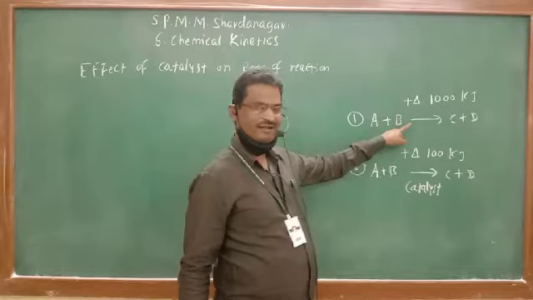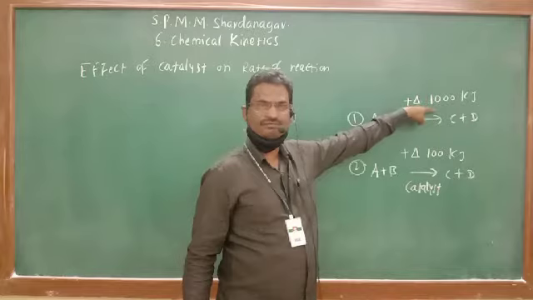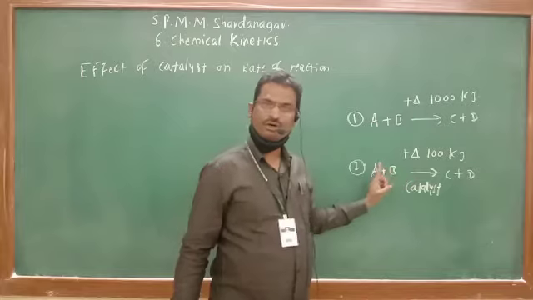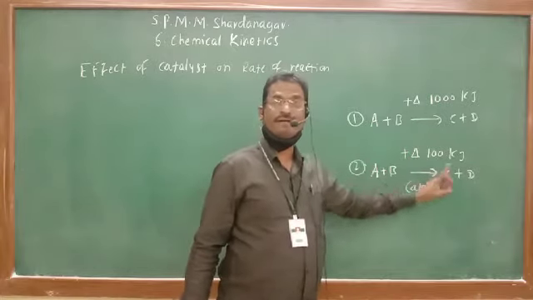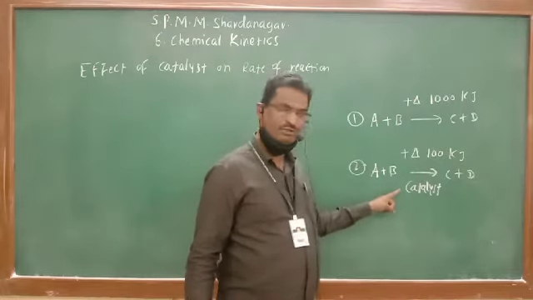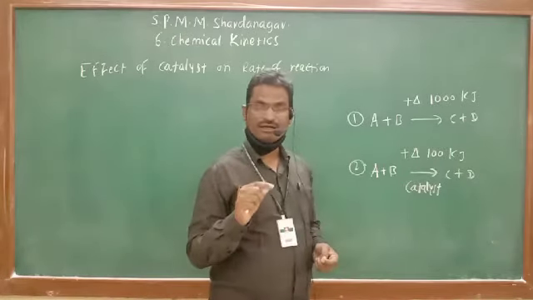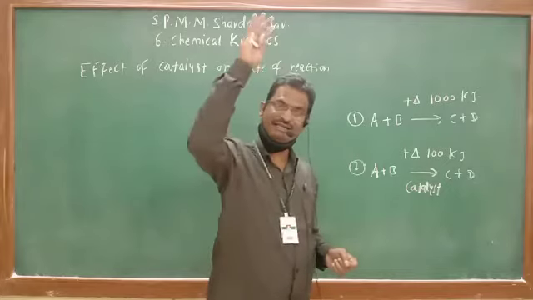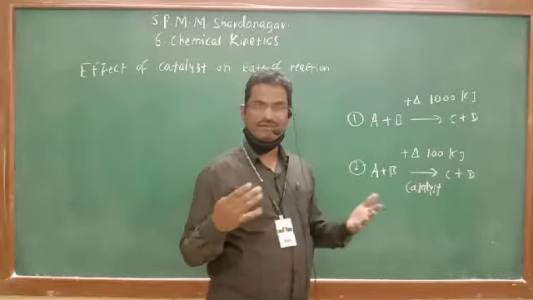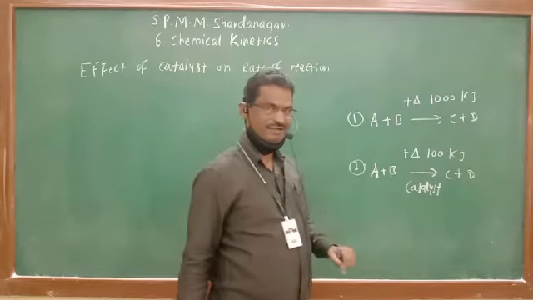You got it? So now what is the role of the catalyst? In the absence of a catalyst, a large quantity of energy is required to convert a reactant to the product. And in the presence of a catalyst, a less quantity of energy is required to convert the reactant into the product. So what does it mean? It means that the catalyst gives a pathway for the reaction where the energy required for the reaction is reduced. Energy required for a chemical reaction to occur is decreased. That is the role of the catalyst.